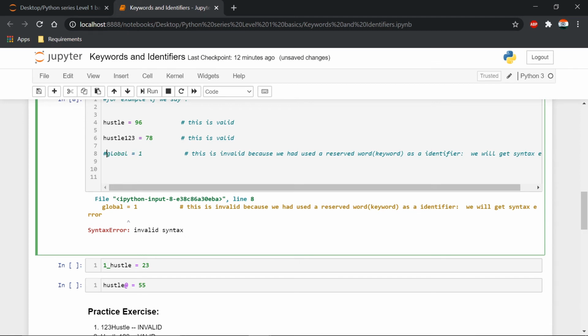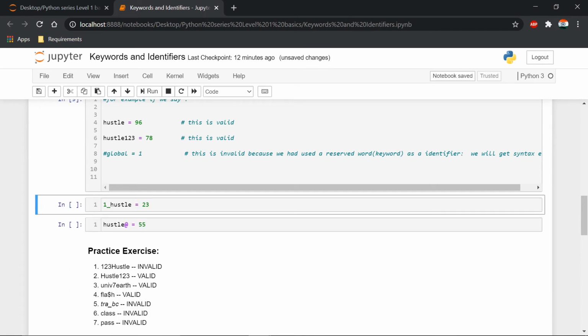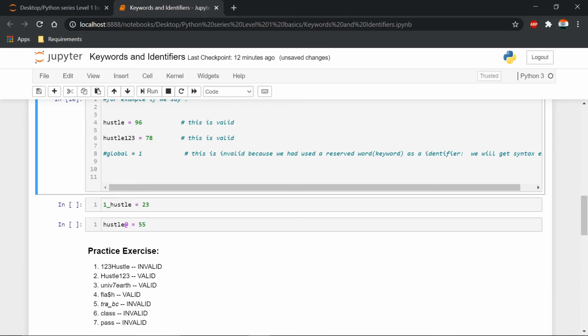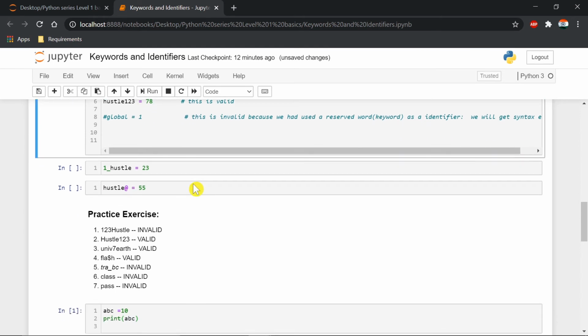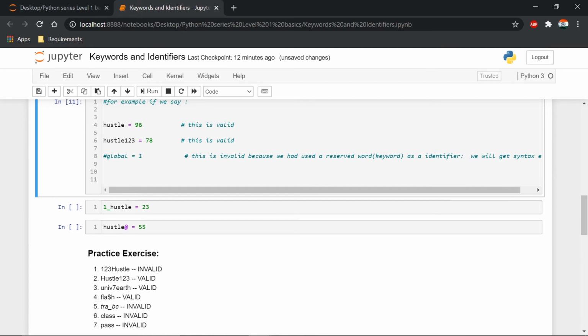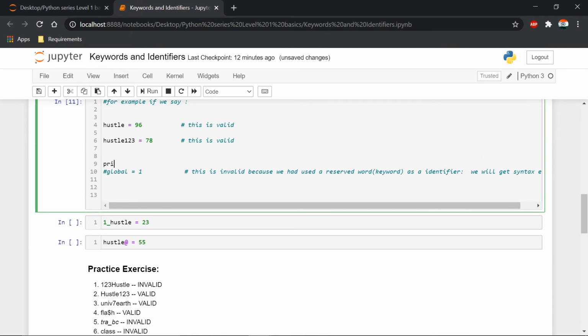You will get to know what commenting is in the next section, don't worry. So these two are valid. Since I didn't use the word print, let me print it: hustle.